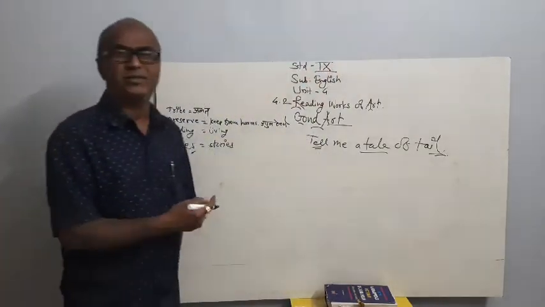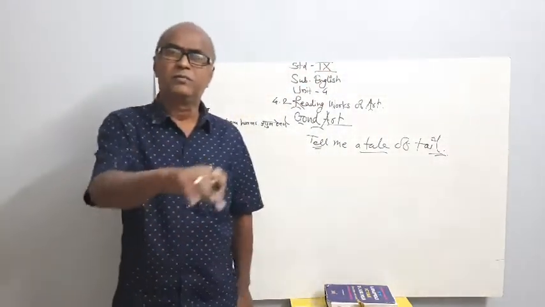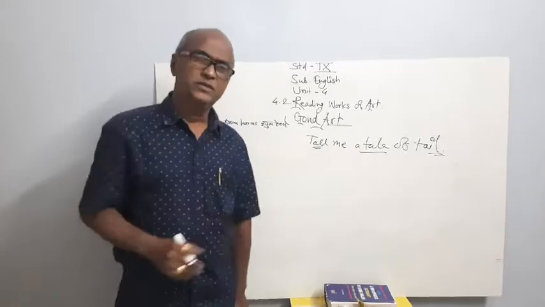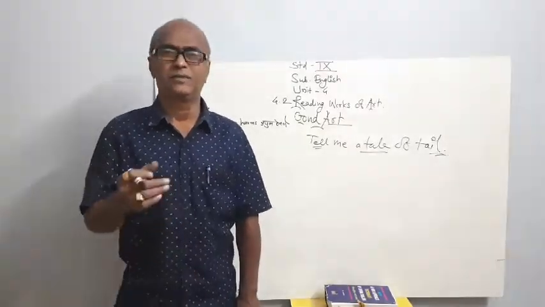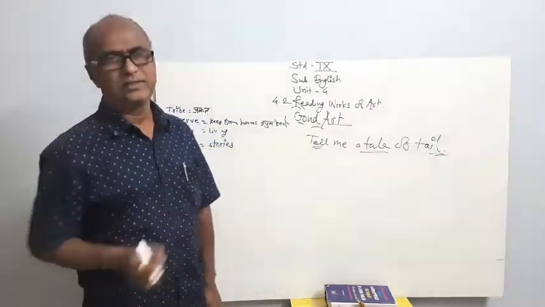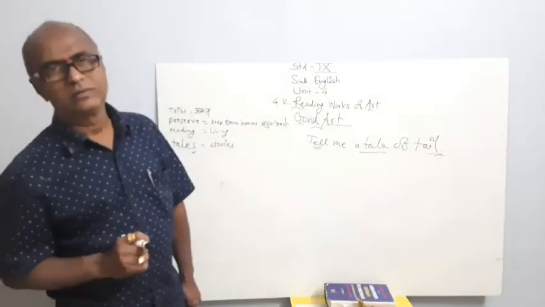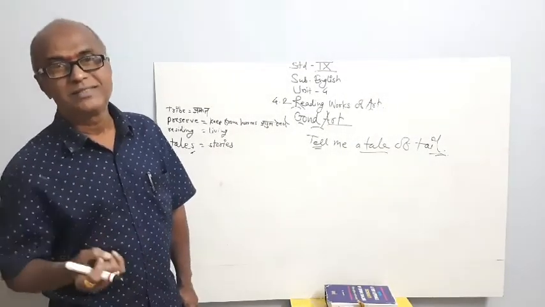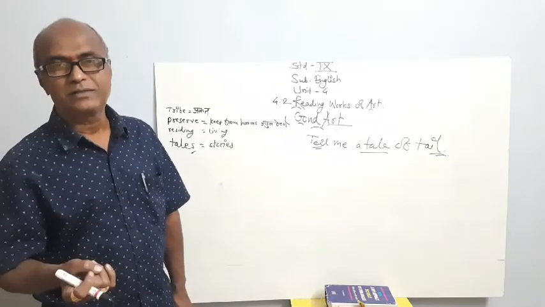You may have read the story in your primary schools or the KGs in Balak Mandir, from the story book. The story of the tale of the monkey and the carpenter.